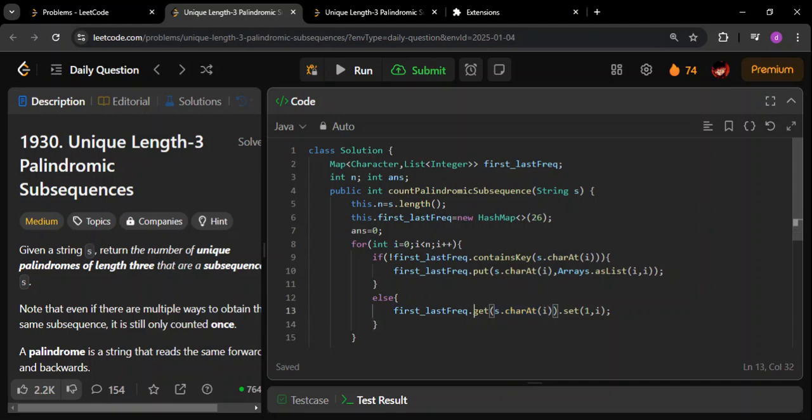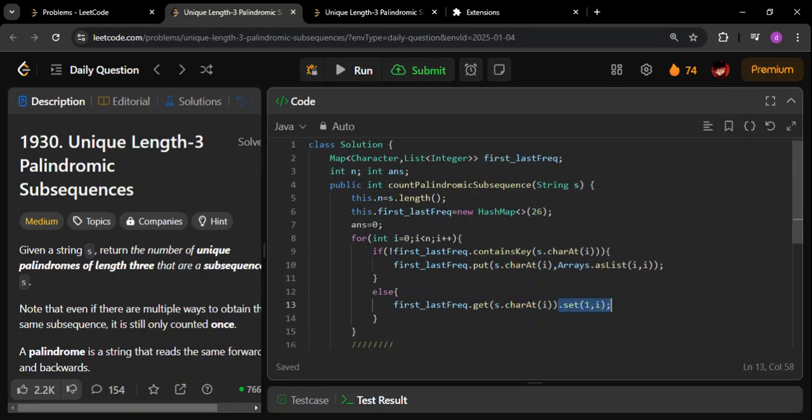See, when you do the get function, you'll pass the key here, so the value will be fetched for that. Okay, so the value is going to be a list. So this whole thing will return the list now. Since the value is a list, I'm going to call the set function on it. That is, in the index number 1 I'm going to set this particular value. In the index number 1 I'm going to change the value.